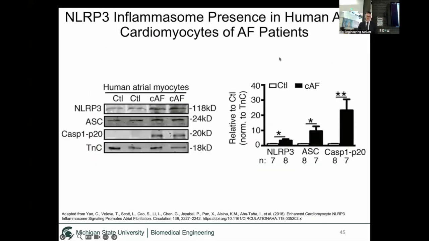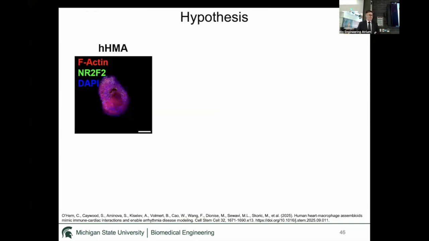In the same study, they looked at patients with chronic atrial fibrillation versus age-matched controls, and they did a Western blot and found that these components of the NLRP3 inflammasome were significantly more expressed as compared to the controls, implicating the inflammasome in atrial fibrillation disease. However, these were postmortem samples. They didn't prove that the NLRP3 inflammasome was causal to this phenotype, and they were in no position to show that. But with our system, we can show that.